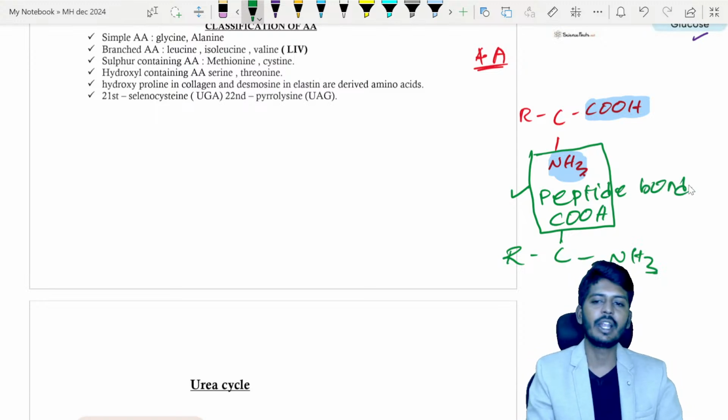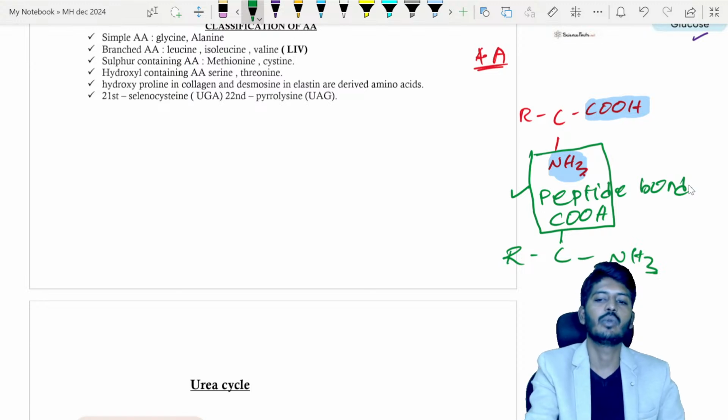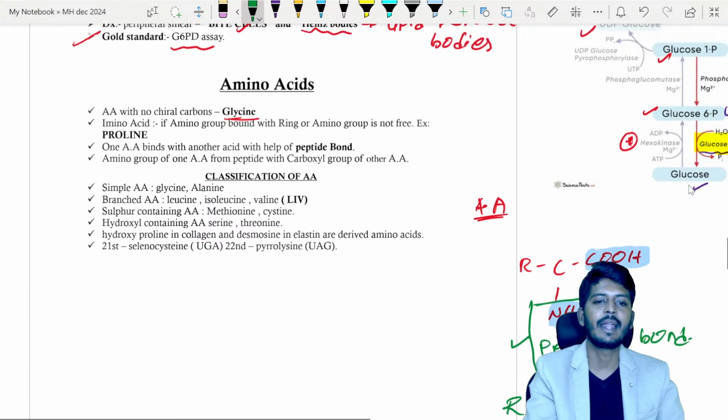So the peptide bond is located between the amino group of one amino acid and the COOH group of another amino acid. That is called the peptide bond.